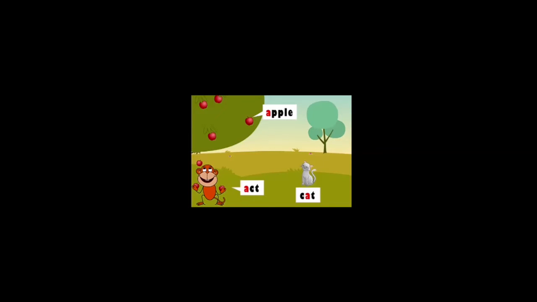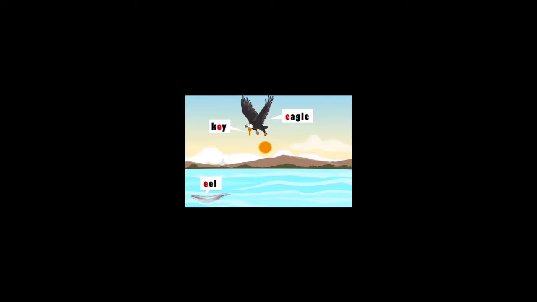Now move towards another vowel, that is E. It is a normal E, but if we stretch it for the long sound, then how will it look? Exactly, it will look like this. And how will it sound? E. Let's take a look at some examples: key, eel, eagle. In these I have stretched E in a very long manner. It means it is the long sound of E.